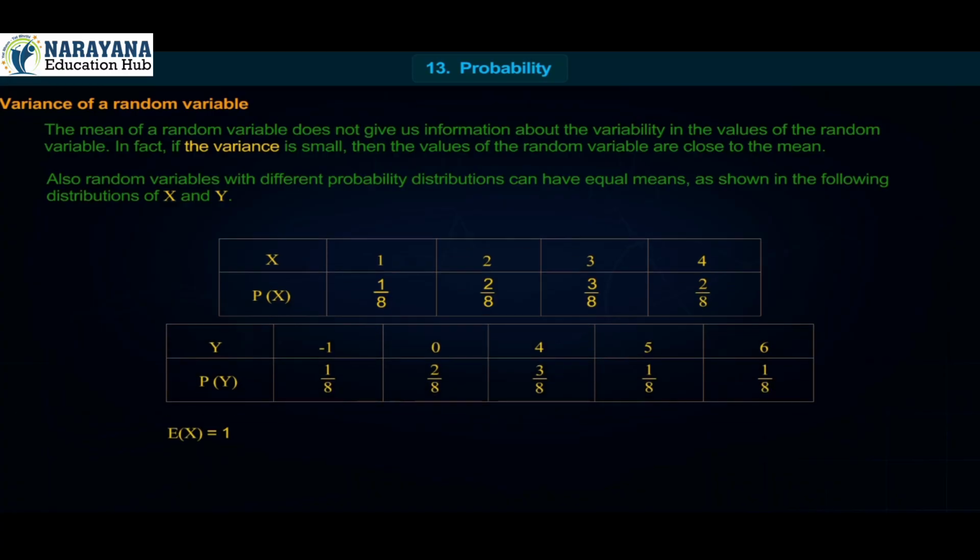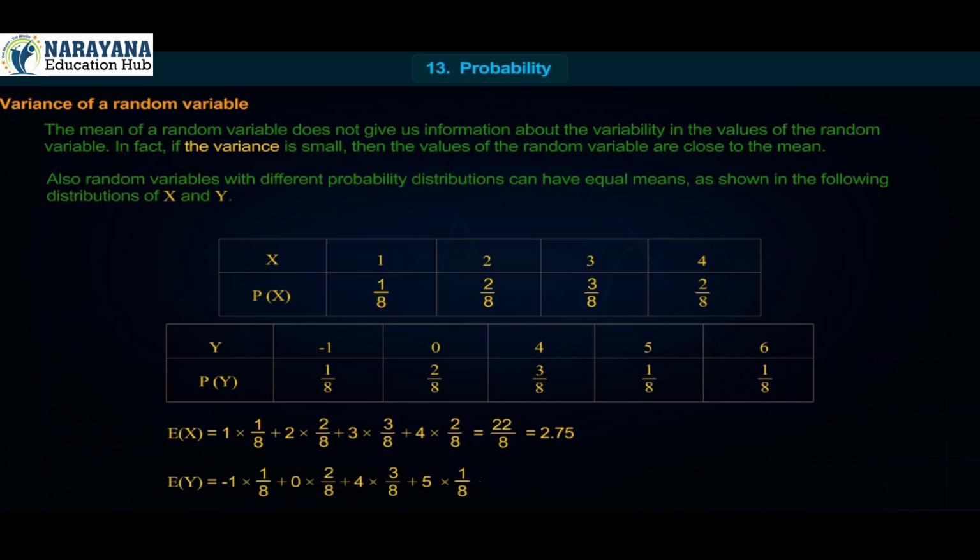E of x is equal to 1 into 1 upon 8 plus 2 into 2 upon 8 plus 3 into 3 upon 8 plus 4 into 2 upon 8, equal to 22 upon 8, equal to 2.75. E of y is equal to minus 1 into 1 upon 8 plus 0 into 2 upon 8 plus 4 into 3 upon 8 plus 5 into 1 upon 8 plus 6 into 1 upon 8, equal to 22 upon 8, equal to 2.75.